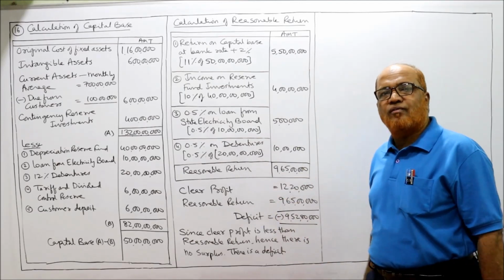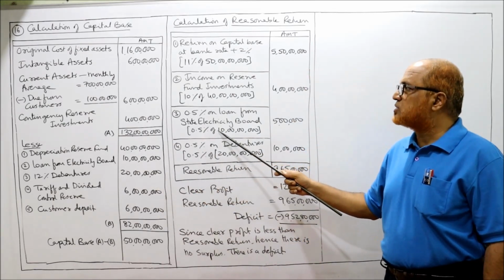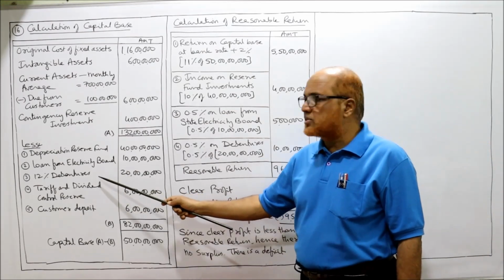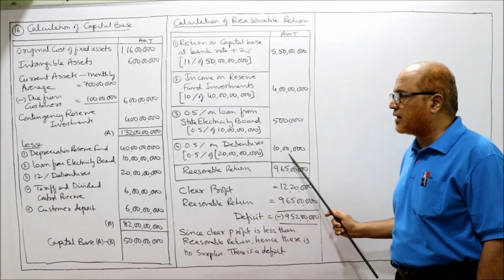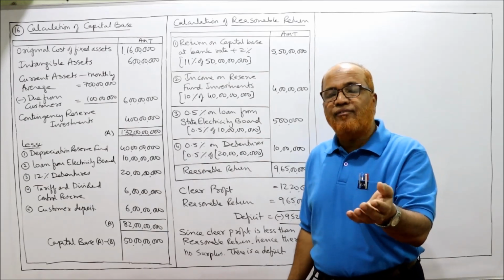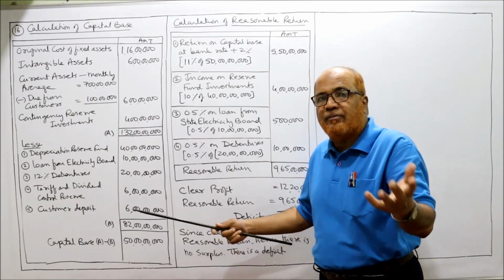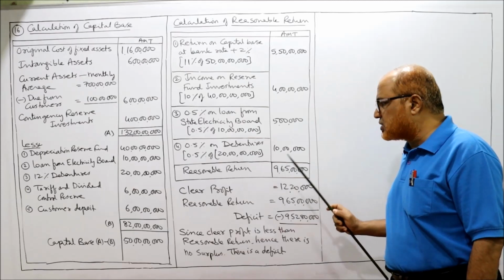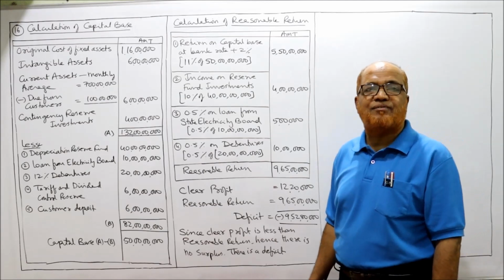0.5% on loan from electricity board. Loan from electricity board is 10 crore, so 0.5% of 10 crore, you'll get 5 lakh. Then 0.5% on debentures of 20 crore: 0.5% of 20 crore, you'll get 10 lakh. We don't have development reserve. If we were having development reserve, we would have calculated 0.5% on development reserve, but we don't have it. So reasonable return, we got 9 crore 65 lakh.